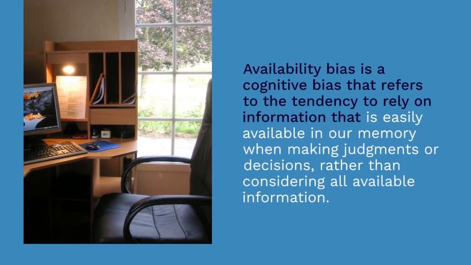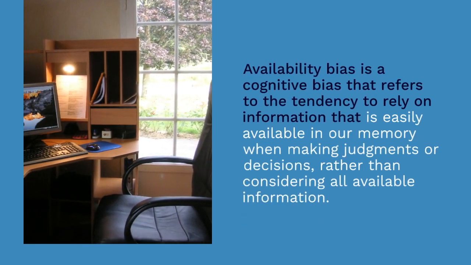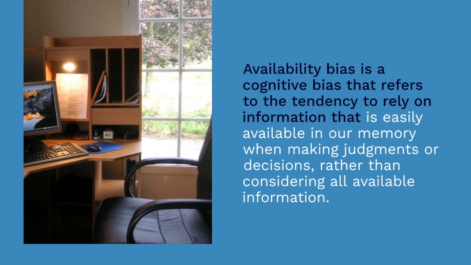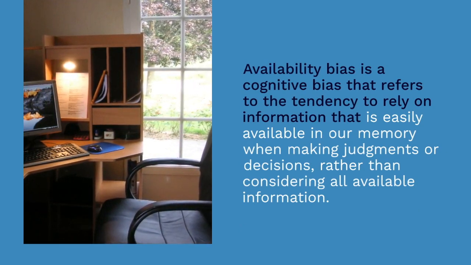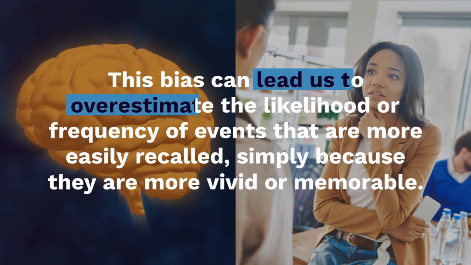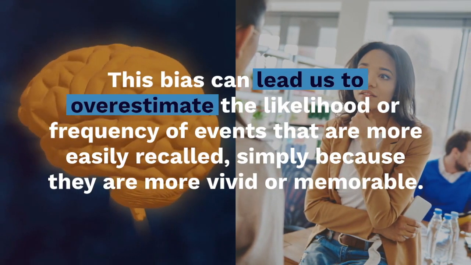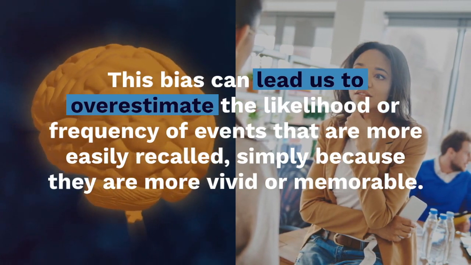Availability bias is a cognitive bias that refers to the tendency to rely on information that is easily available in our memory when making judgments or decisions, rather than considering all available information. This bias can lead us to overestimate the likelihood or frequency of events that are more easily recalled simply because they are more vivid or memorable.